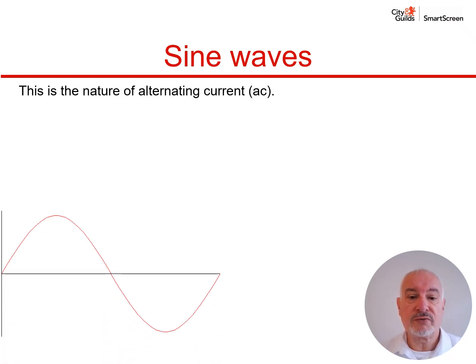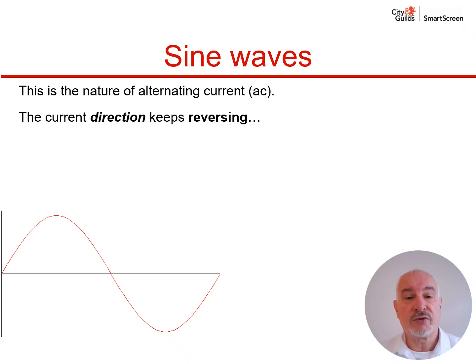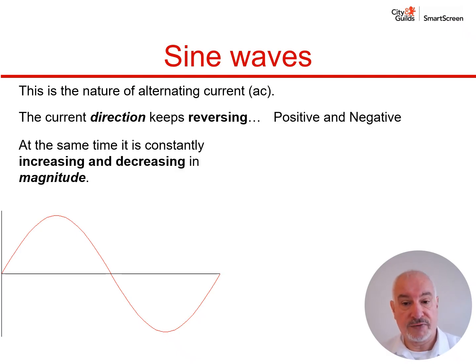Now, the nature of an alternating current, or AC, is that it is produced as a sine wave. So the current direction keeps reversing, changing between positive and negative, and at the same time it is constantly increasing and decreasing in magnitude. So it's going higher and lower.